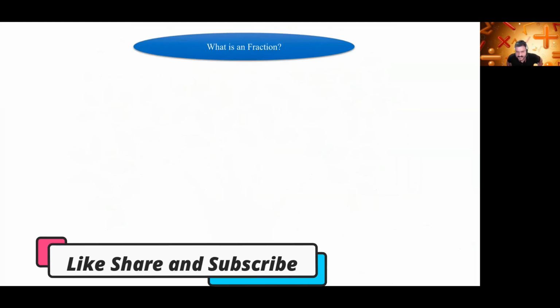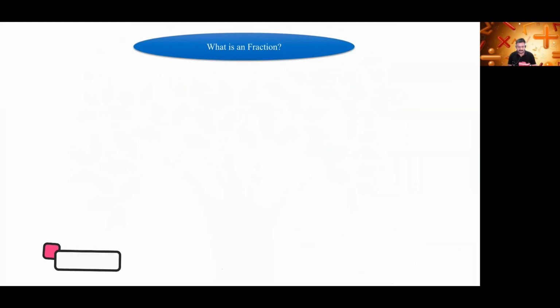What is a fraction? Who will tell me what is a fraction? What do you know about a fraction? You can just raise your hand. Shreya Gilda. Trisha, can you give me the answer? Manit Kataria. What is a fraction?